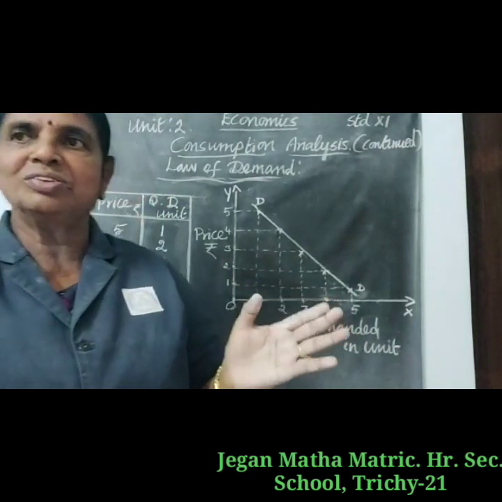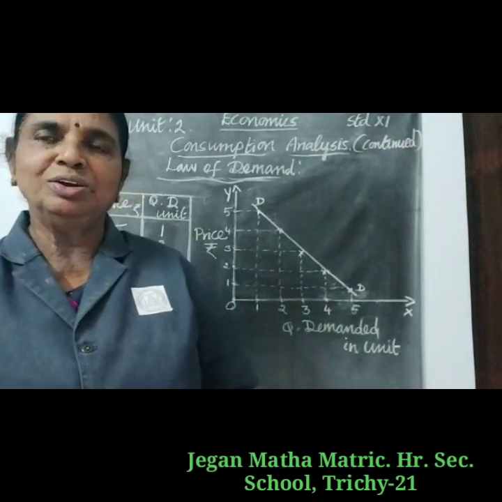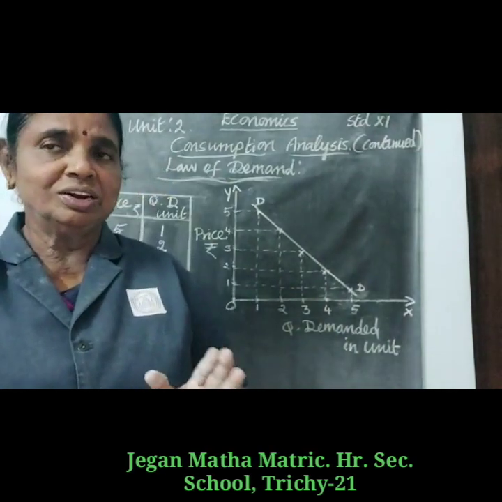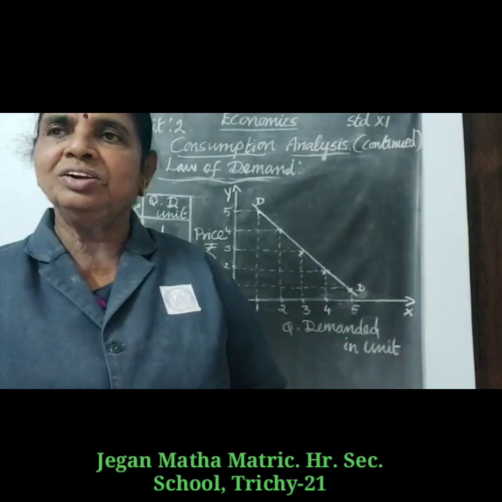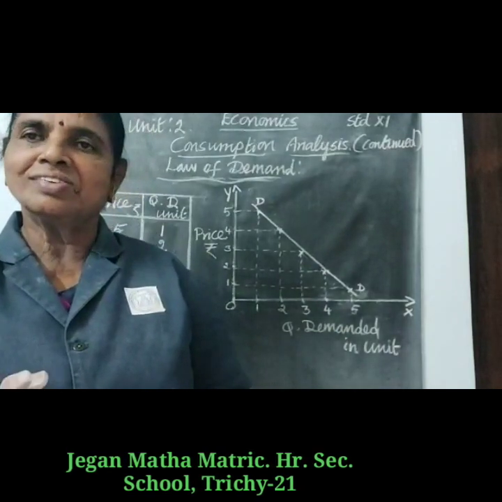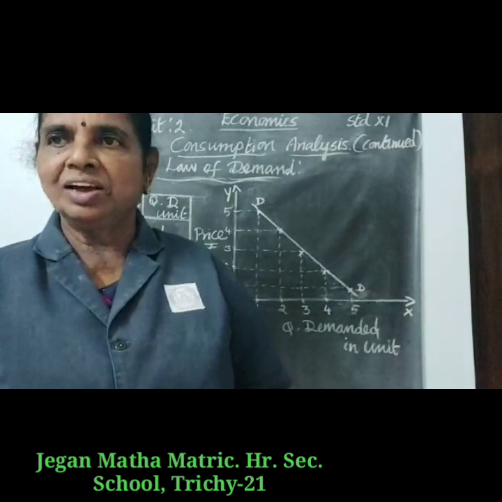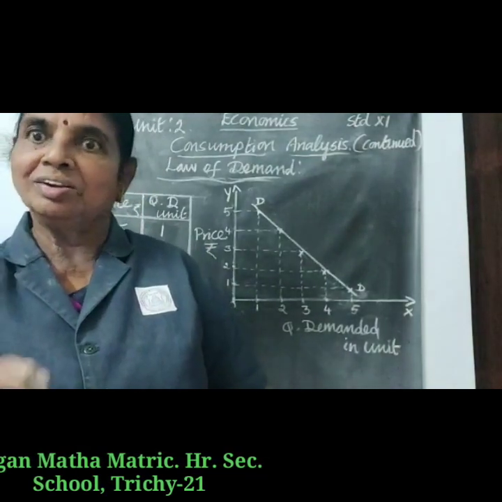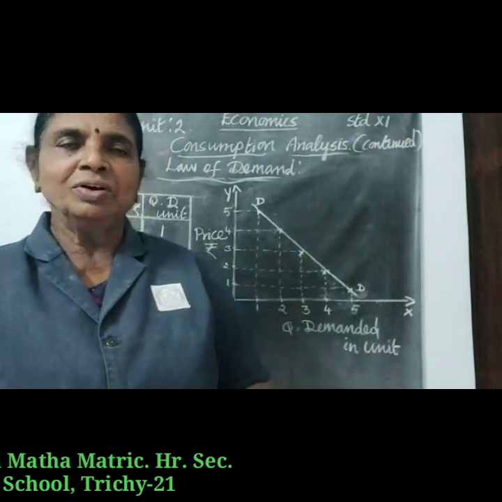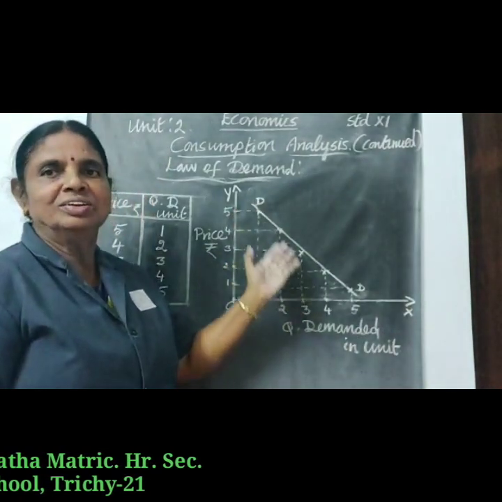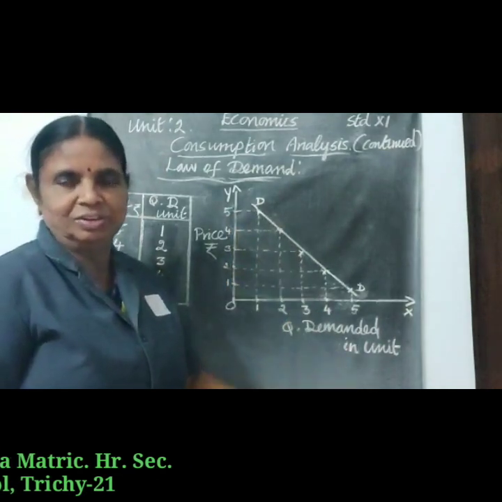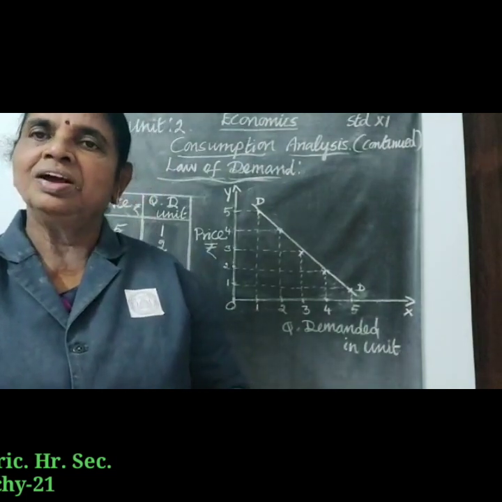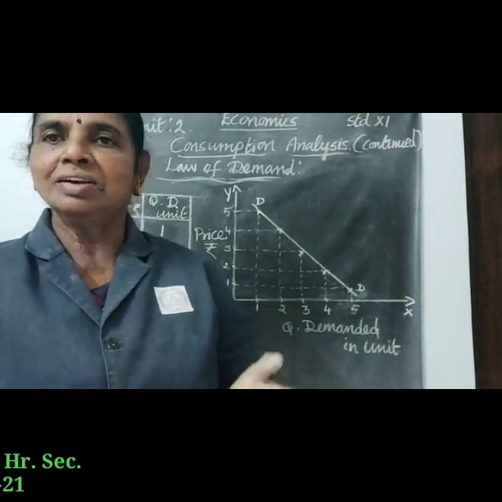Remember, the demand curve slopes downwards mainly due to the law of diminishing marginal utility. The law of diminishing marginal utility says that each additional unit of a commodity gives lesser satisfaction to the consumer. Therefore, the consumer will buy more only at a lower price. So the demand curve slopes downwards. Let us continue learning the market demand and determinants of demand in the next class.